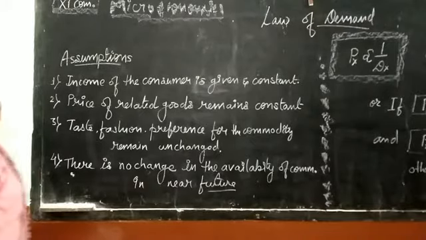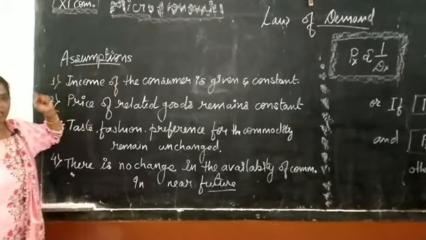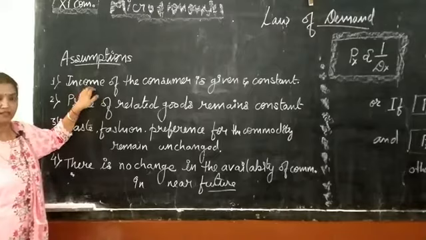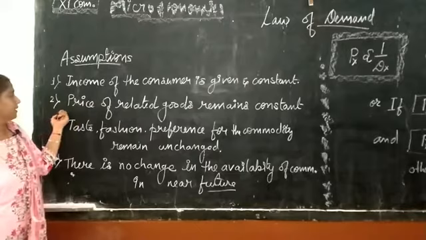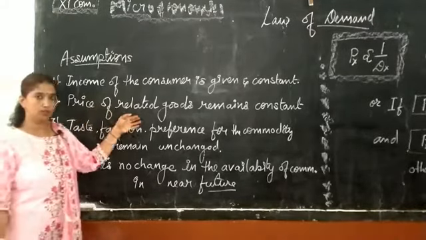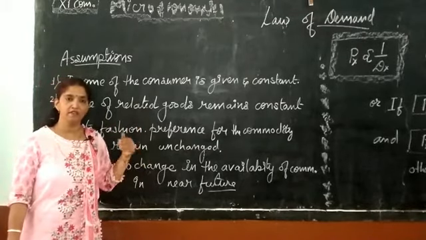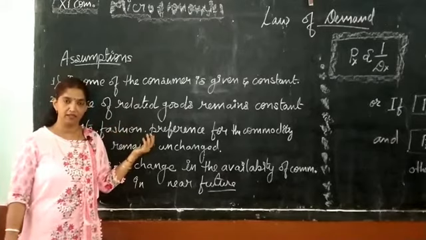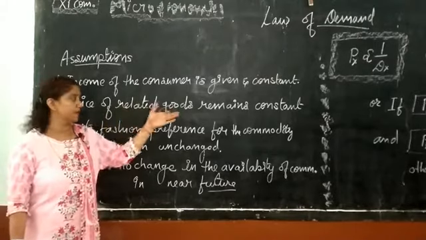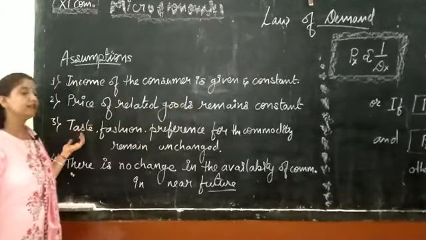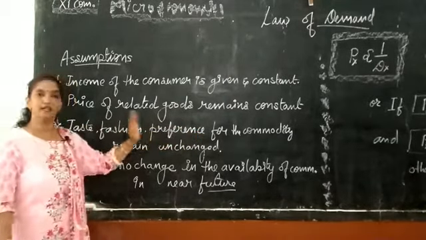For the explanation of the law of demand, we require some assumptions. First assumption is that income of the consumer is given and it remains constant. Second assumption is about price of related goods. Related goods are of two types, substitute good and complementary good, which I have already explained in my live class a few days ago. The prices of related goods also remain constant. Another one is taste, fashion, preference of a consumer for the same commodity, which remains unchanged.